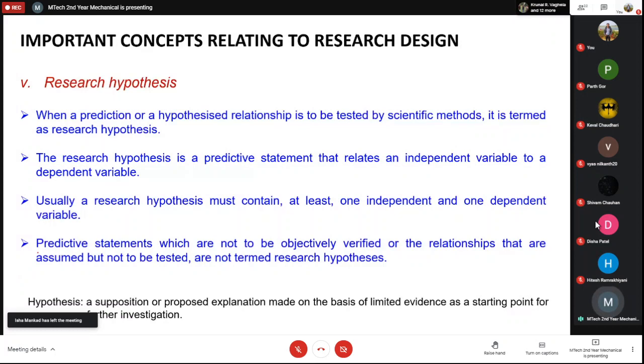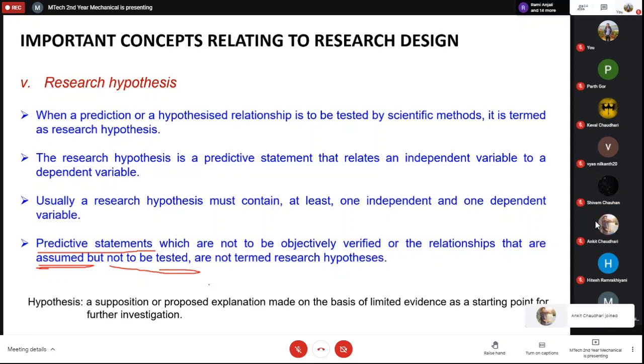If you are just saying that if I do this, then this will happen, but it cannot be objectively verified, or the relationships that are assumed cannot be tested, then they are not research hypotheses. If you have some kind of assumption, then it is obviously not a hypothesis. A hypothesis should always be tested and verified. So this is the research hypothesis.